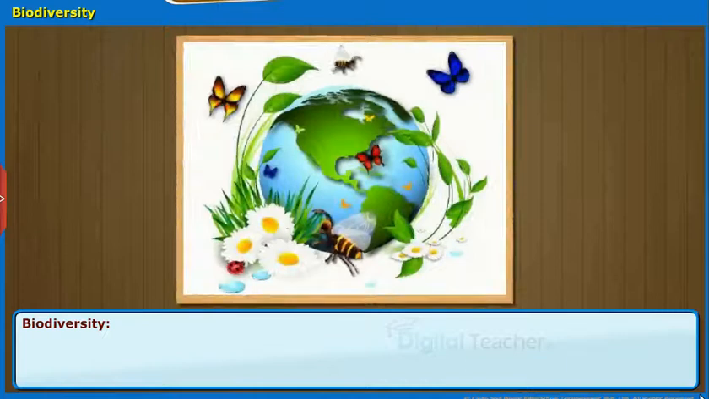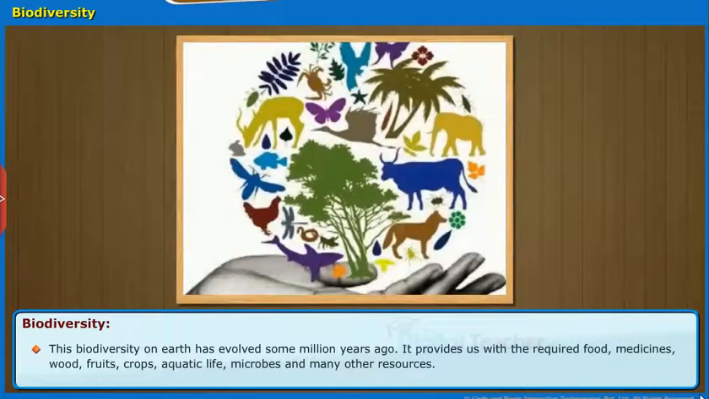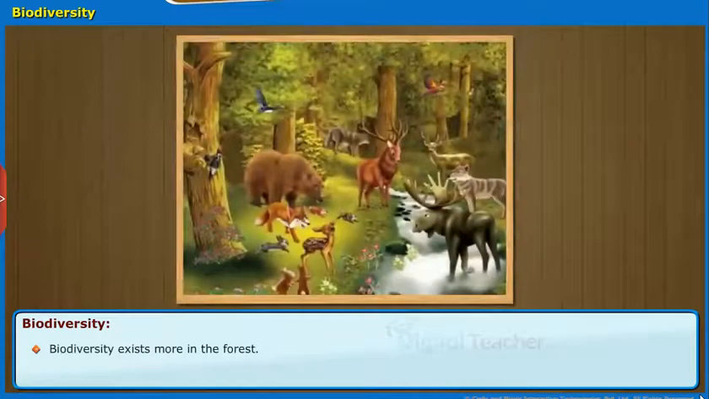Here, let us study about the biodiversity and its importance. Different types of animals, plants, insects and birds existing in one place is called biodiversity. This biodiversity on Earth has evolved some million years ago. It provides us with the required food, medicines, wood, fruits, crops, aquatic life, microbes and many other resources. Biodiversity exists more in the forest.